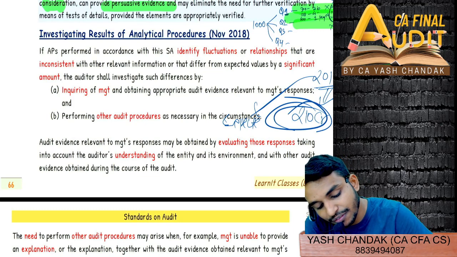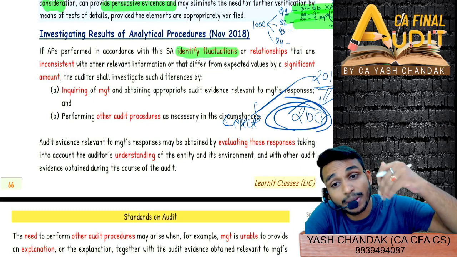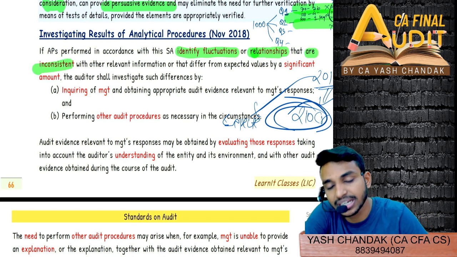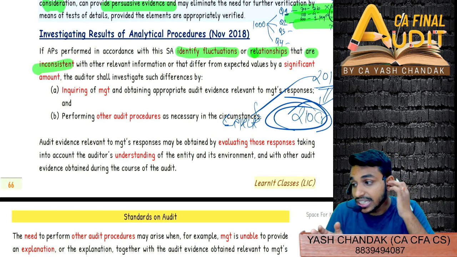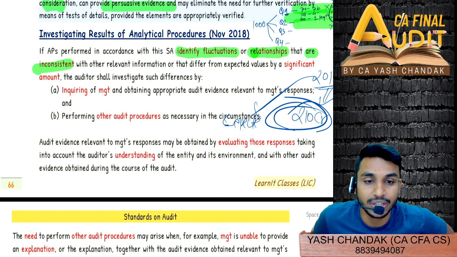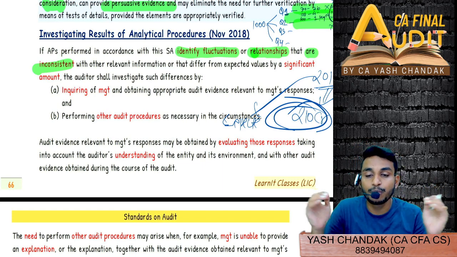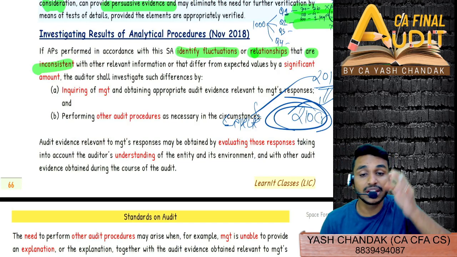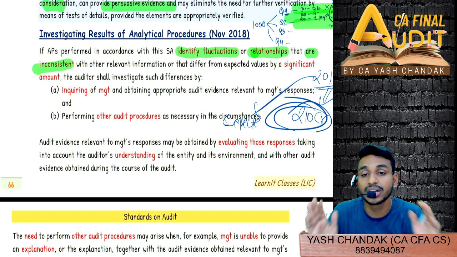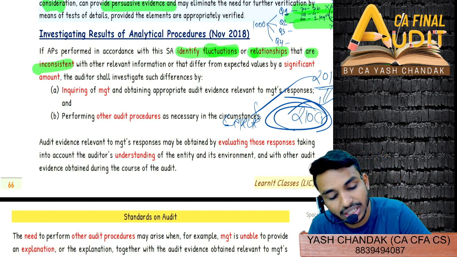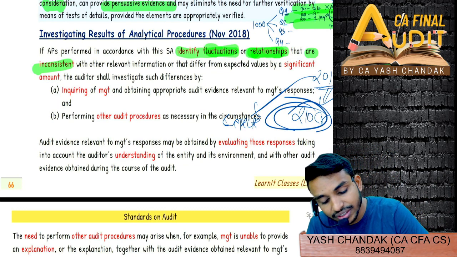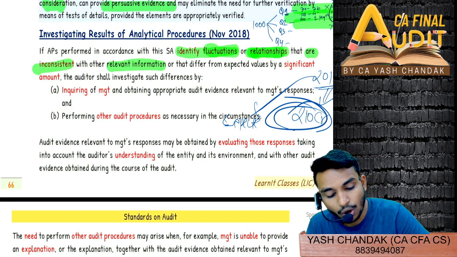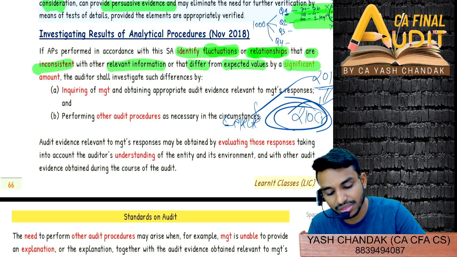So, if analytical procedure is performed, identify any fluctuation from expectations or relationships that are inconsistent. That means relationships are not exactly turning out to be what we thought, right? So employee expenses versus number of employees, the relationship we thought of has not turned out to be the same. Similarly, the relationship between sales and debtors has not turned out to be the same. Identify fluctuations or relationships that are inconsistent with other relevant information or other expected information, or that differ from expected values by a significant amount.